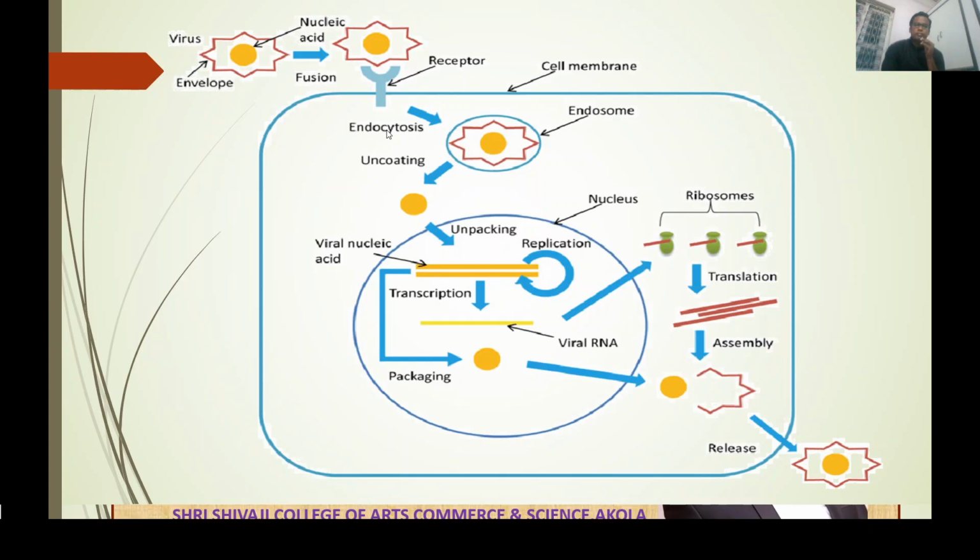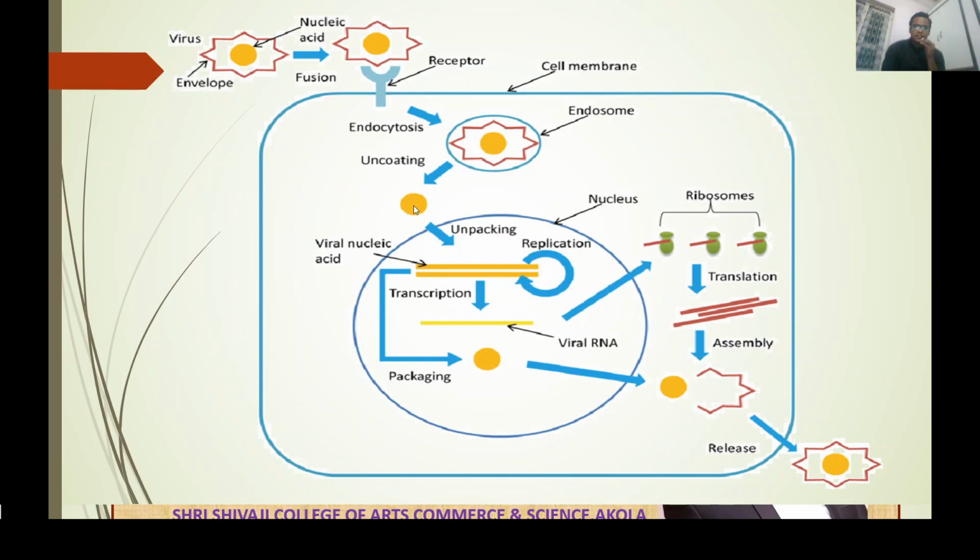The type of endocytosis is receptor mediated endocytosis. After endocytosis, the virus particle enters the cell. When the virus particle enters the cell, it is called the endosome. Now this endosome undergoes uncoating. Uncoating means its surrounding structure breaks down, and finally the genome is released. All these steps, from endocytosis to uncoating, take place inside the cytoplasm.